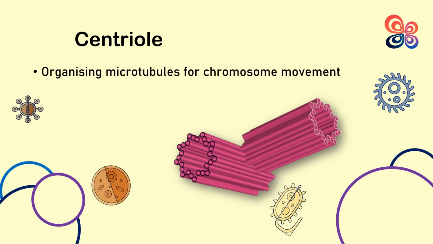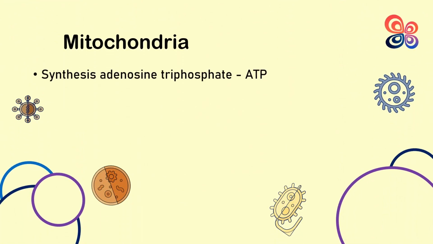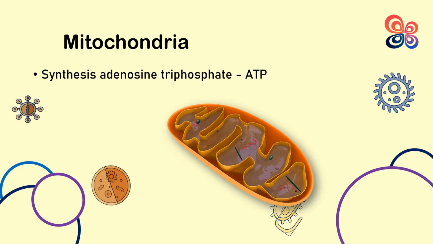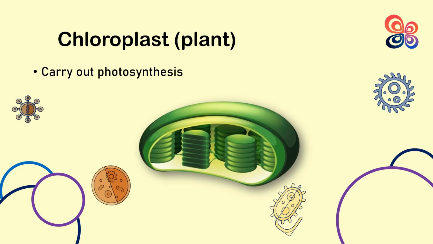Cellular respiration, which is the process by which mitochondria produce energy in the form of ATP, is carried out by mitochondria. They have their own DNA, and it is thought that they descended from free-living bacteria that were ingested by the first eukaryotic cells. Green plants and algae have organelles called chloroplasts in their cells. The process by which plants transform light energy into chemical energy in the form of glucose is known as photosynthesis, and it is their responsibility.